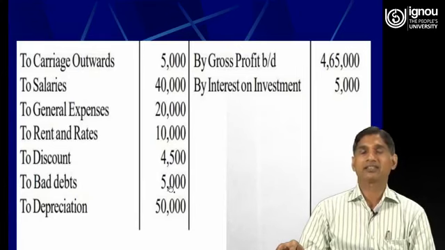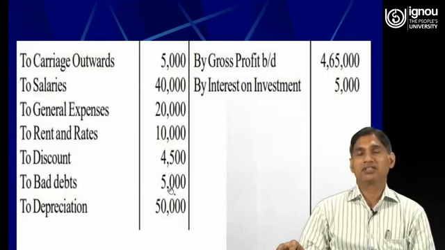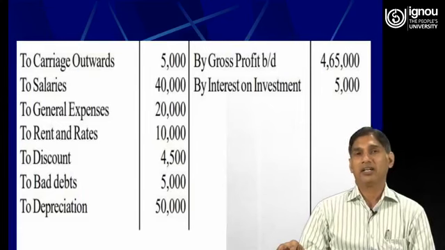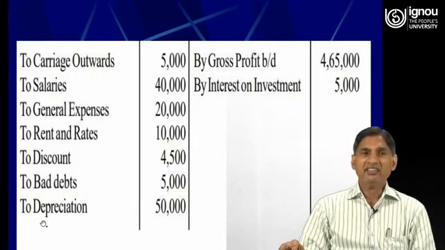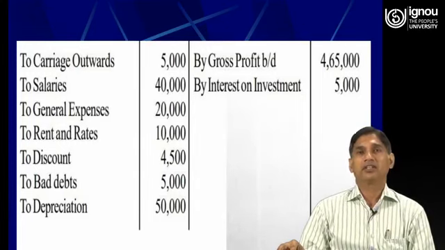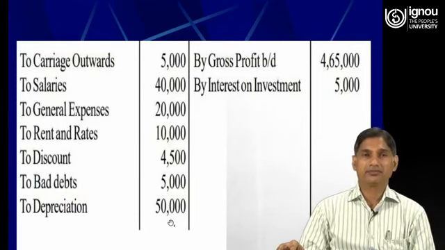To bad debts 5,000 rupees, it means this is a loss for the business, and any loss for the business will be recorded in the debit side of the profit and loss account. To depreciation 50,000. So this is the amount of depreciation which is given in the trial balance, 50,000.